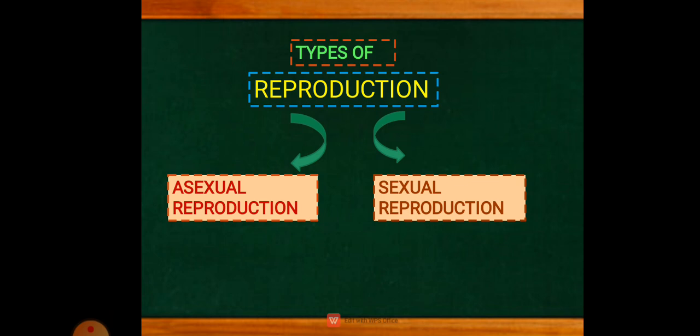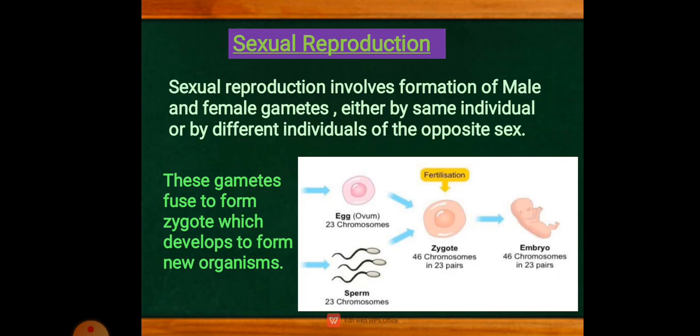Now, what is sexual reproduction? Let us first know the definition of sexual reproduction. Sexual reproduction involves the formation of male and female gametes, either by the same individual or by different individuals of the opposite sex. These gametes fuse to form a zygote, which develops to form a new organism.